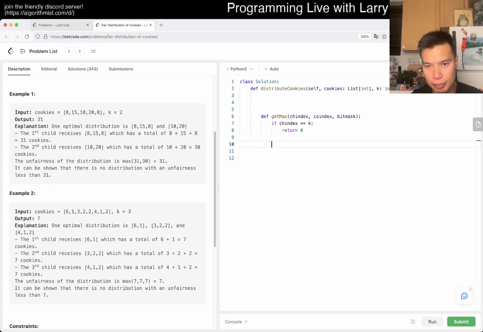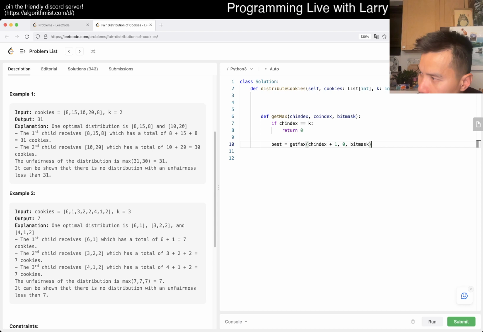Okay, the base case is that this is done for this child, and we let the next child get it, right? So that means that we have to call get max with children index plus 1, cookie index is equal to 0, so we just start from 0, and then bit mask doesn't change, right?